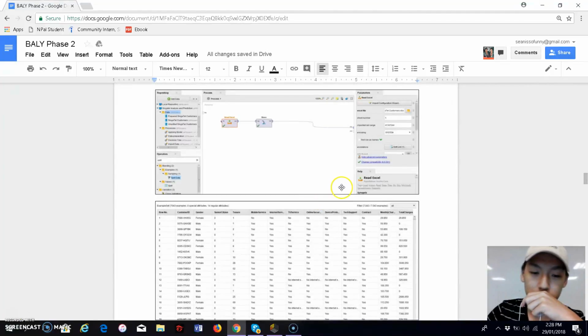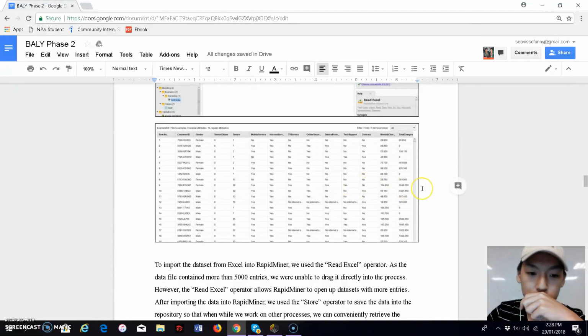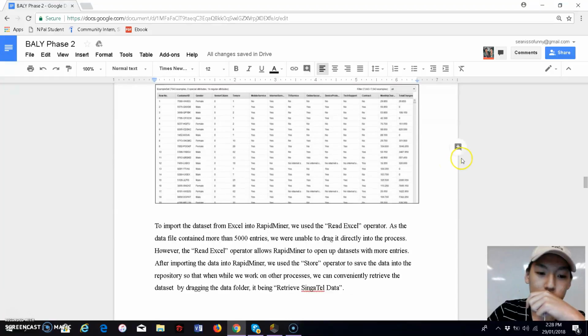As you can see, there are two diagrams shown here. The first picture shows the import of the data set from Excel into RapidMiner. For this, we use the read Excel operator. As the data file contained more than 5,000 entries, we were unable to drag it directly into the process. That is why we needed the read Excel operator, which allows RapidMiner to open data sets with more entries.